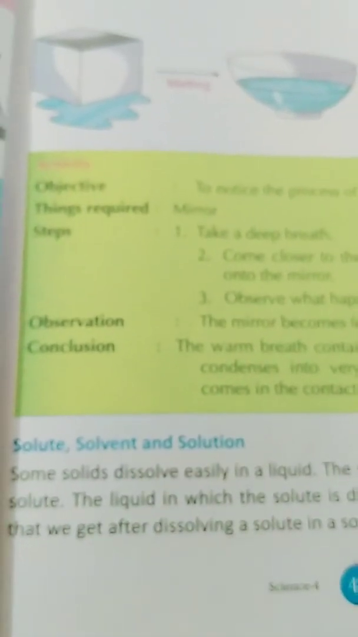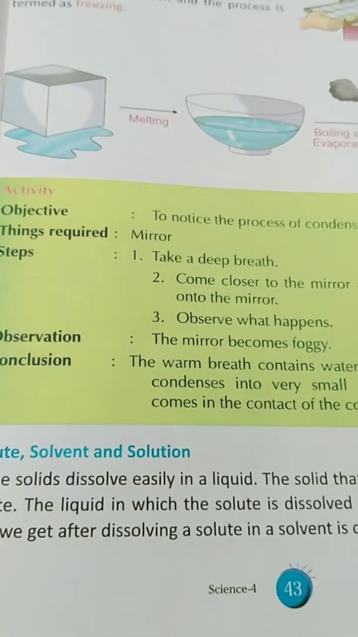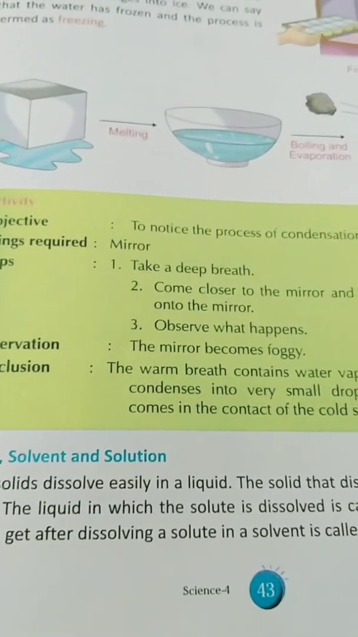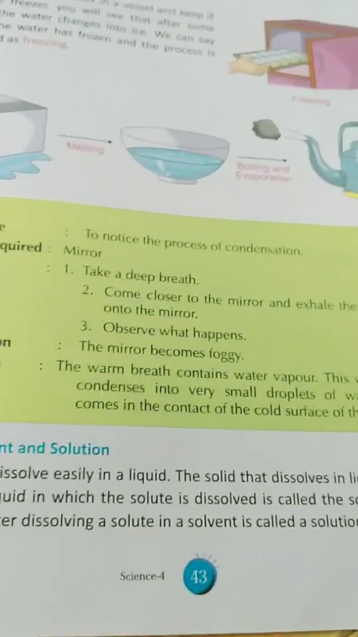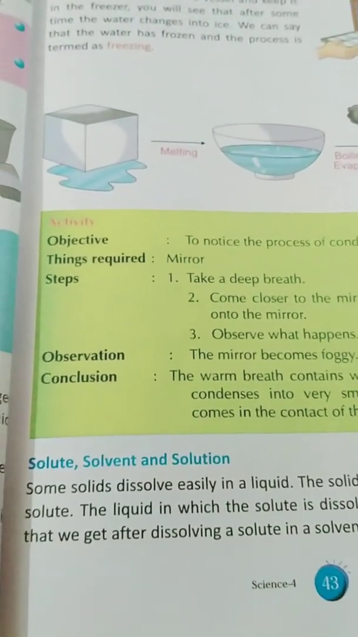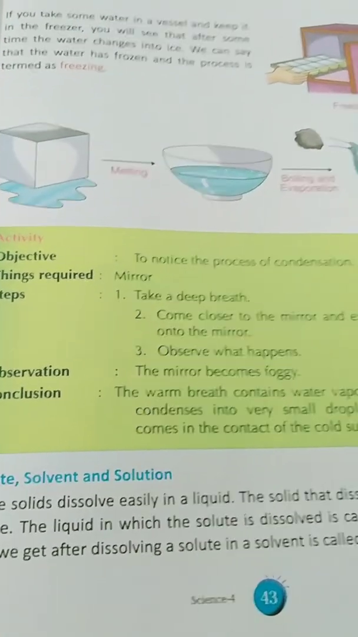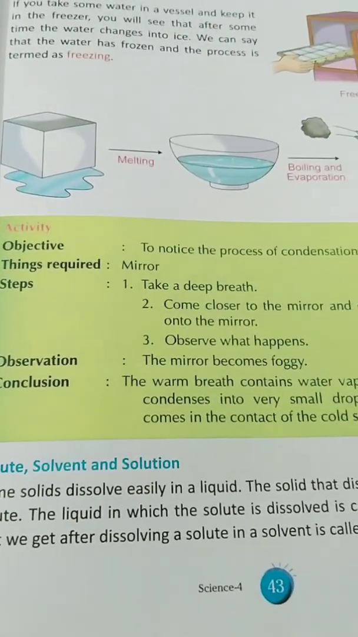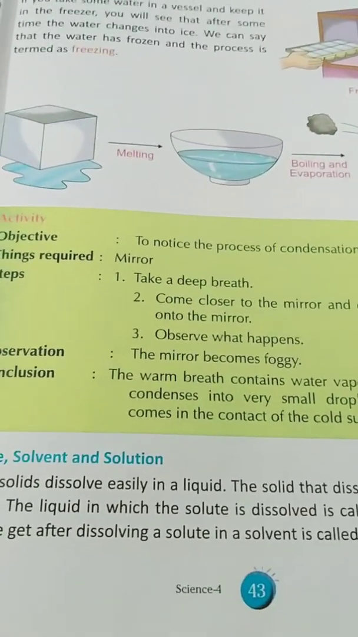Solute, solvent and solution. See, some solids dissolve easily in liquid. The solid that dissolves is called the solute. The liquid in which the solute dissolves is the solvent. The liquid that we get after dissolving a solute in a solvent is called a solution. You will be reading solute, solvent and solution because the liquid in which the solute is dissolved is known as the solvent, and the thing that is formed after the solute has been dissolved is called the solution. Now come to the next page.